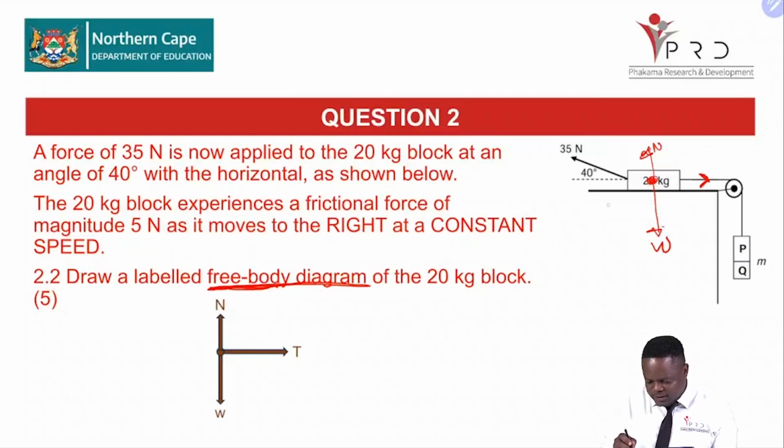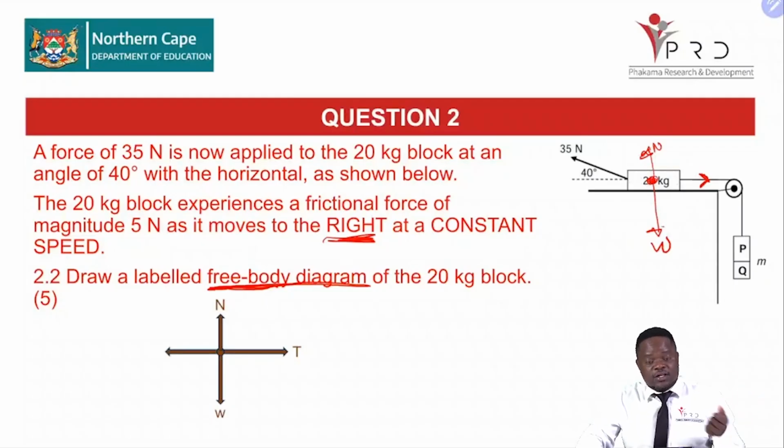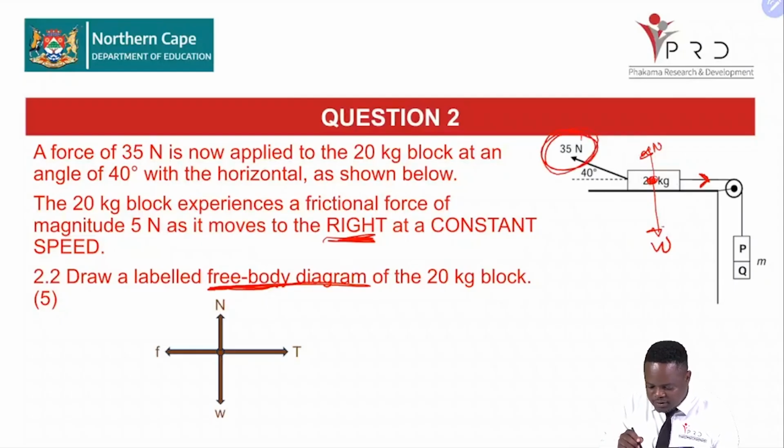And then what else do we note? Remember we said it is moving to the right on a rough surface. So if it is moving towards the right, the friction is moving towards the left. And therefore you represent your friction there with your letter F. And last but not least, we have that force, the 2-dimensional force that is acting there at an angle, and we are going to label our force F.